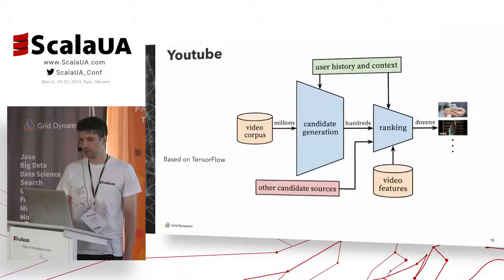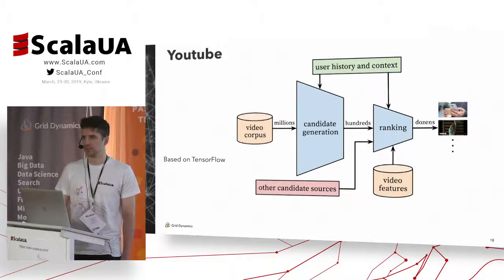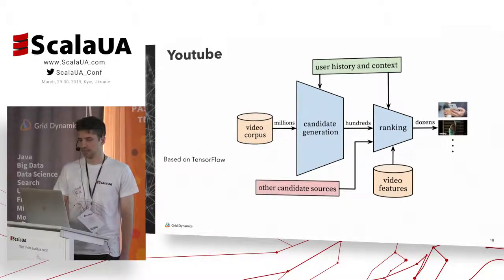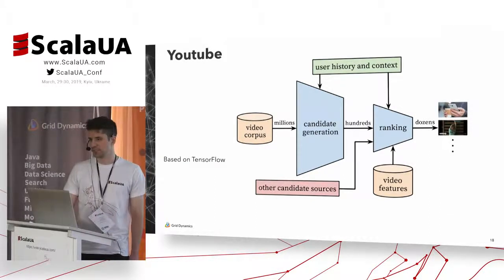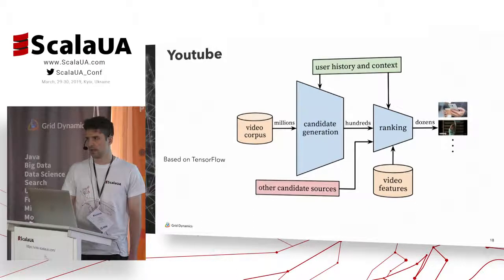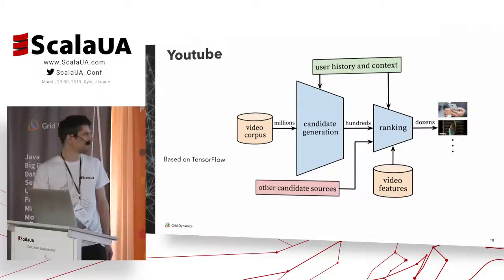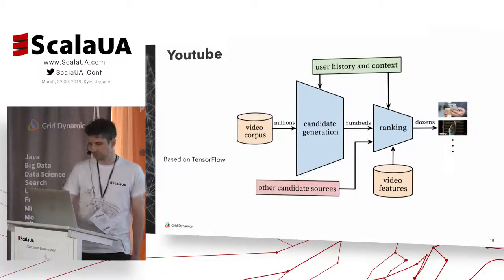The first network, called candidate generation, analyzes user behavior and feedback, and it provides hundreds of candidates for a second network called ranking. Ranking uses some additional information about videos and finally computes the actual results which the user sees on their screen. And yeah, it looks like a pretty complicated system.